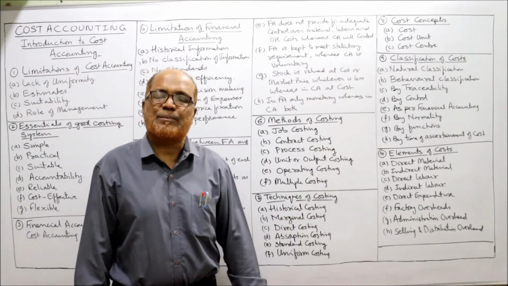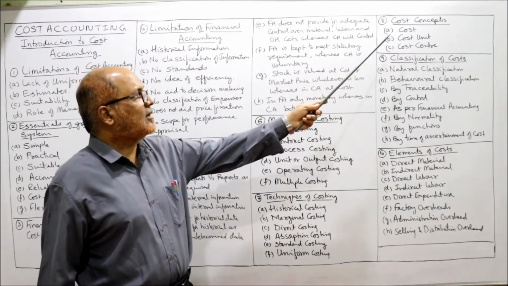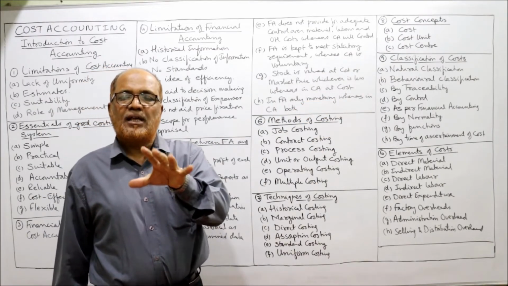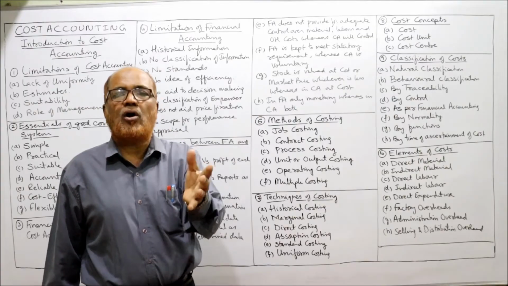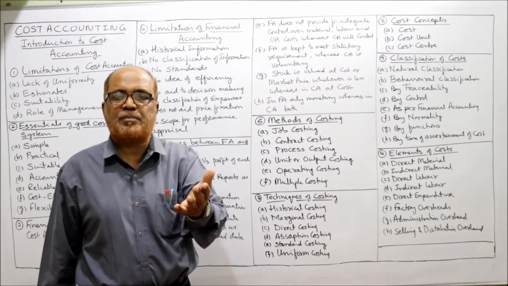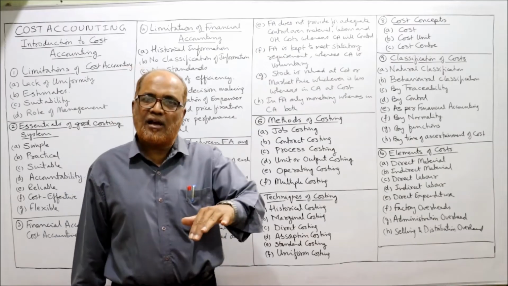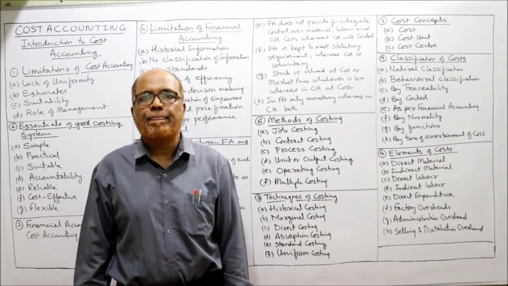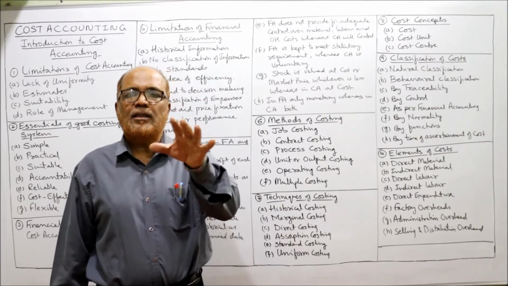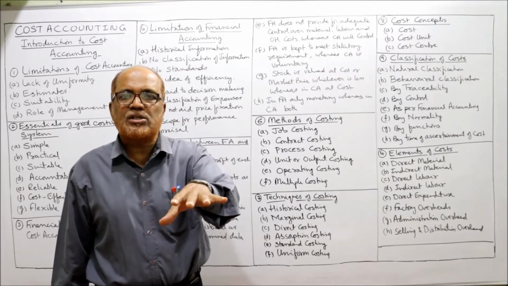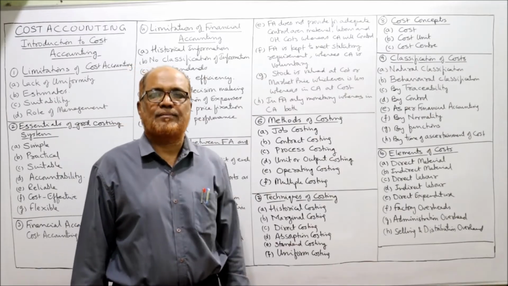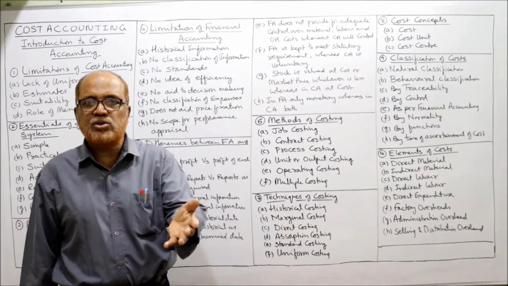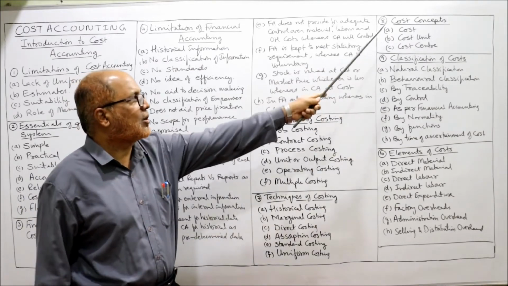Now cost concepts. The cost concepts are three: cost, cost unit, and cost center. The cost means the expenditure incurred or to be incurred, whether it is actual expenditure or notional expenditure, attributable to a particular activity. That is called cost. Simple example: the expenditure incurred to produce the goods or to provide the service is called cost.